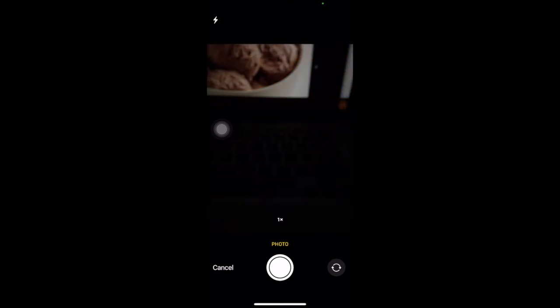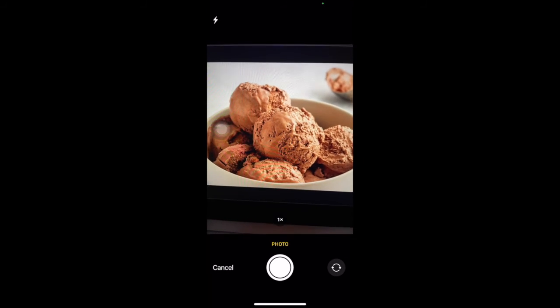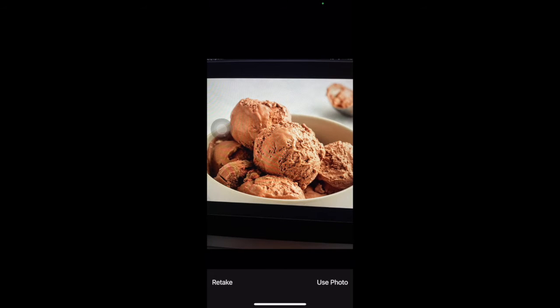So we have this person click an image. We take the photo of the image, use photo, then we wait for the results.